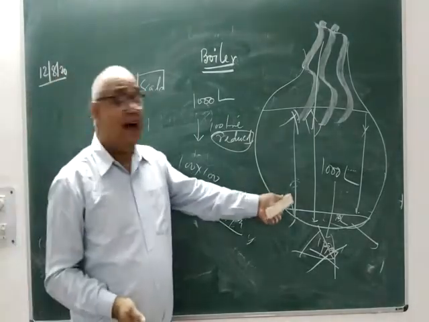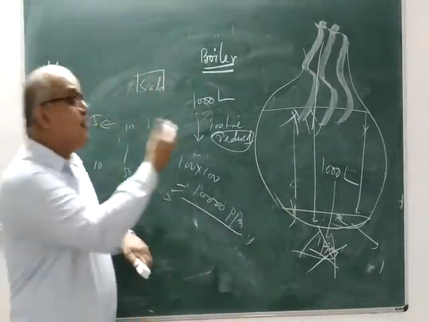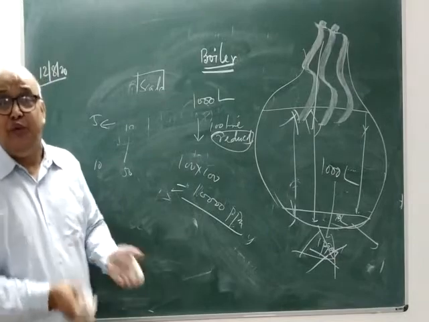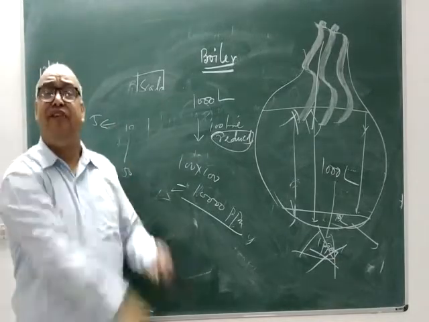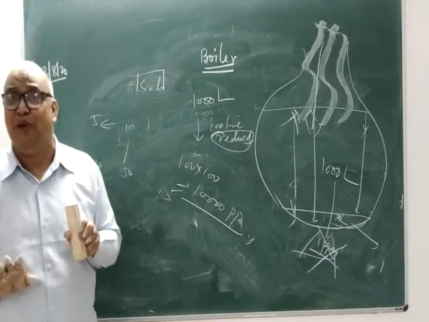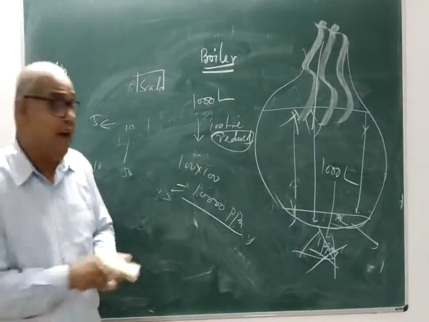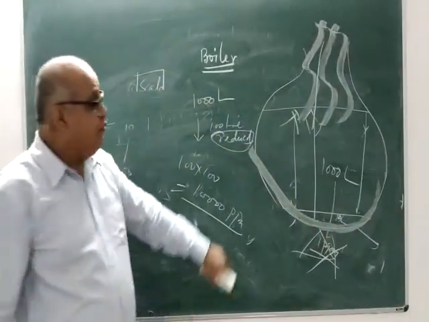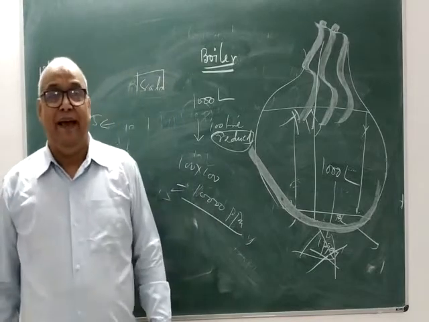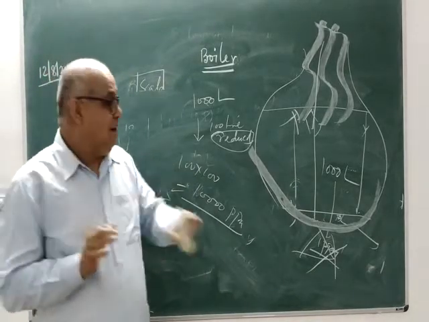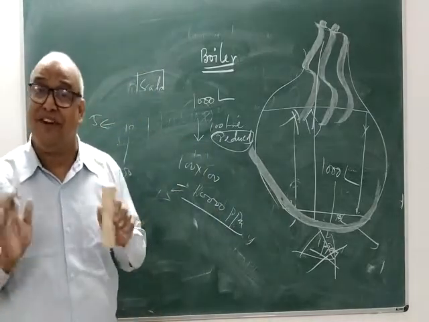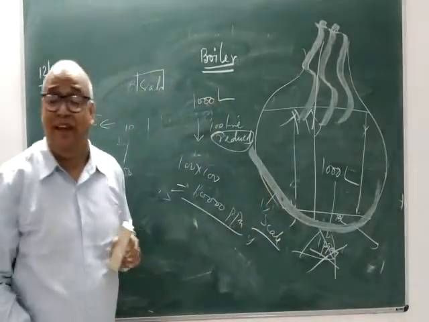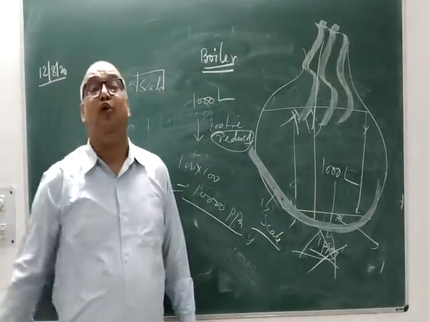So similarly, the hardness producing salts which were present in water must have a definite solubility. And therefore, due to repeated cycles of operation, when they reach the saturation point, they will not go into solution. They will not get dissolved in water, and they will be deposited on the inner wall of the boiler. Now if this deposit is adhered very tightly, try to understand that, then it is known as scale. But if it is soft and slimy, then it is known as sludge, what I have told you earlier.